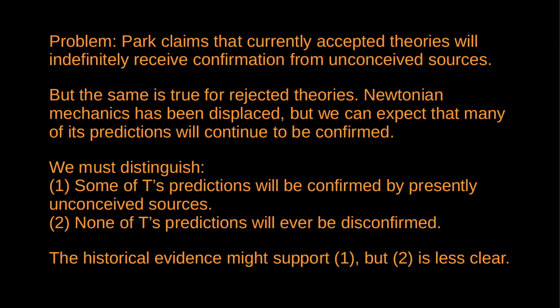So it's important to distinguish between two claims. First of all, there's the claim that some of the theory's predictions will be confirmed by unconceived sources indefinitely. The second claim is that none of the theory's predictions will ever be disconfirmed. Obviously, that second claim is a lot stronger. And we might say that the historical evidence only allows us to infer the first claim. After all, all it takes is one wrong prediction to falsify the theory.